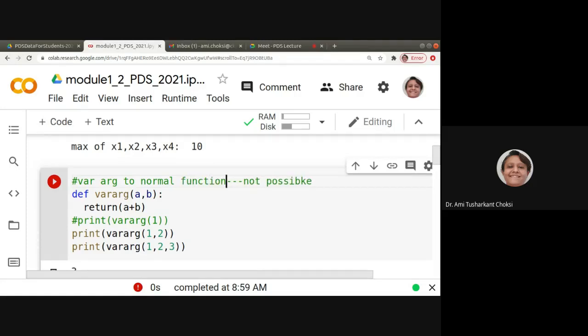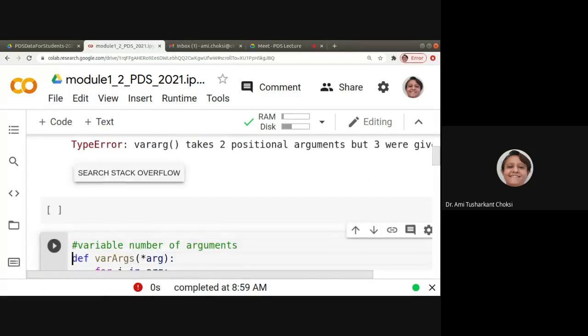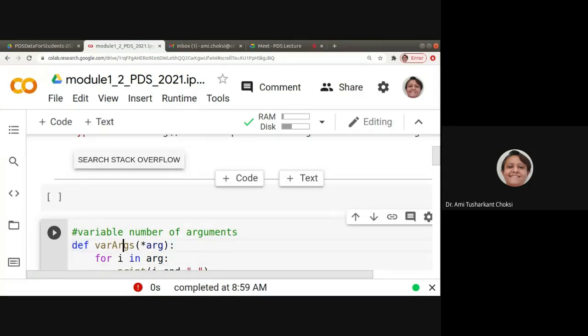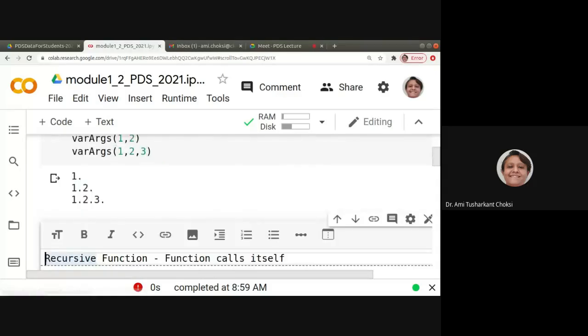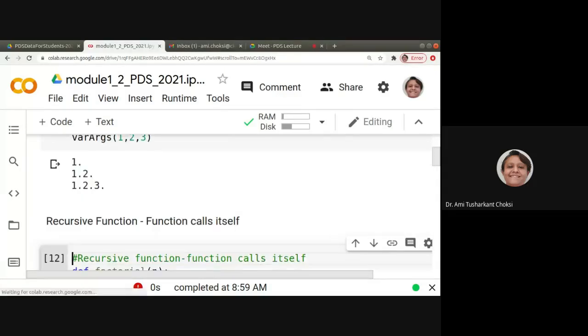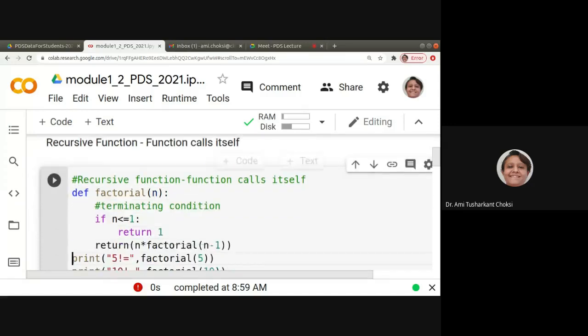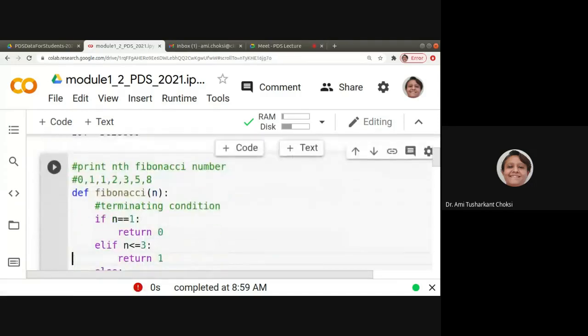Normal function means with normal parameters, right? Okay, so that is not possible. Fine. So we should have the *args, then only it will work. But this is what is required many a time, so we should have the idea, isn't it? Now this,